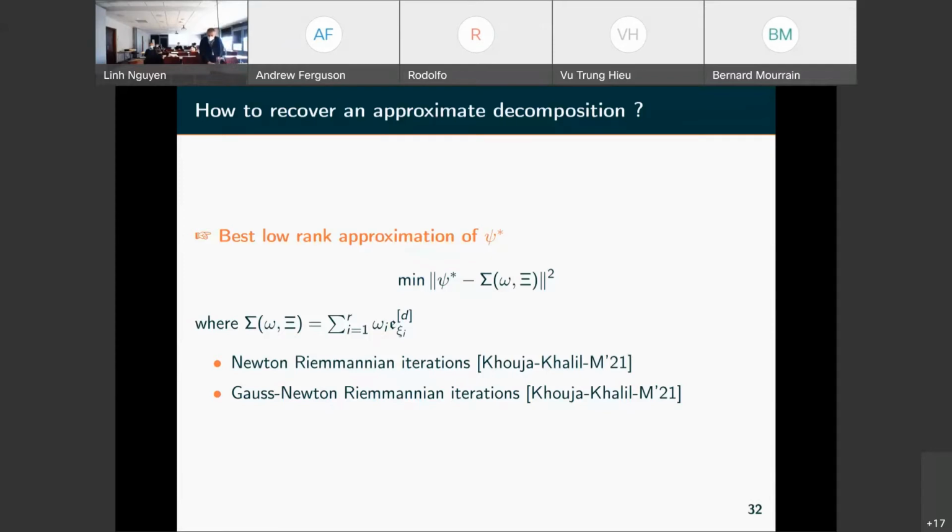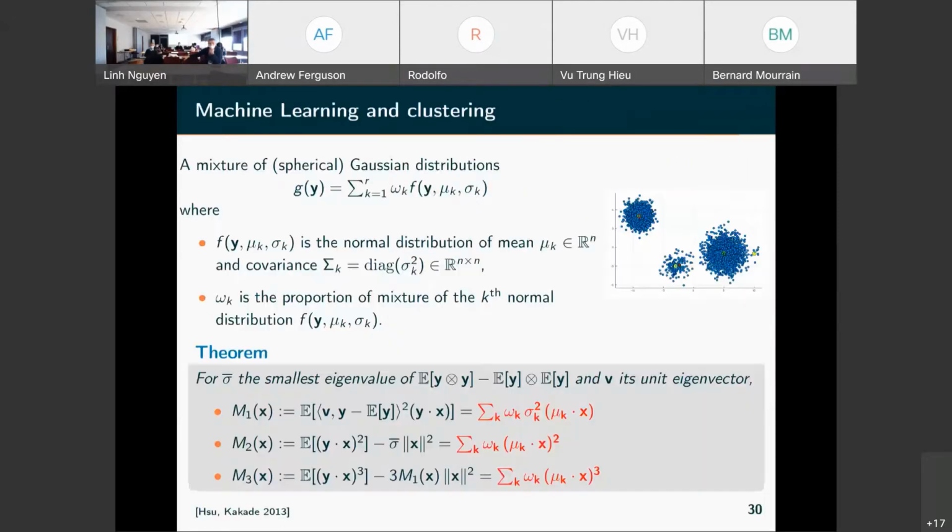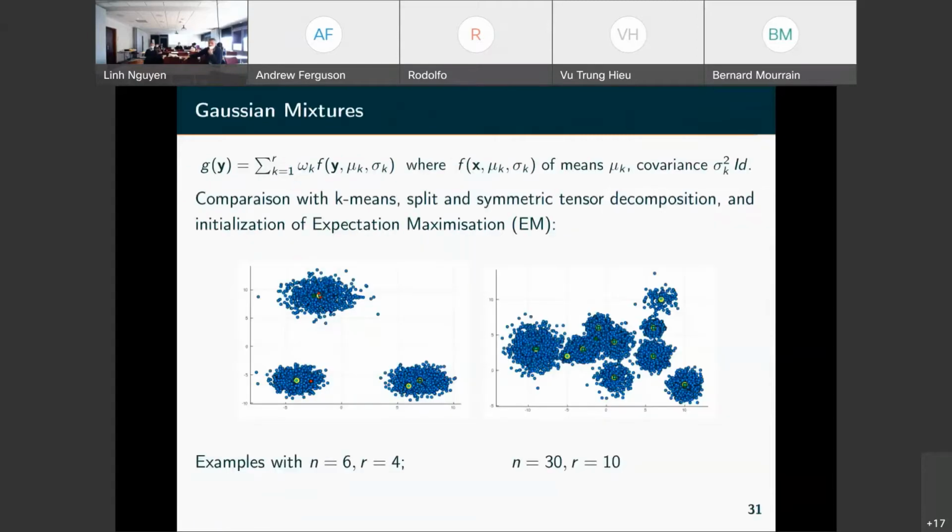Two questions. The first on the mixture of Gaussian measures. Why cannot you also estimate the covariances? Yes, I mean, for non-spherical Gaussian measures, what is the difficulty? Why is it restricted to spherical Gaussians only?